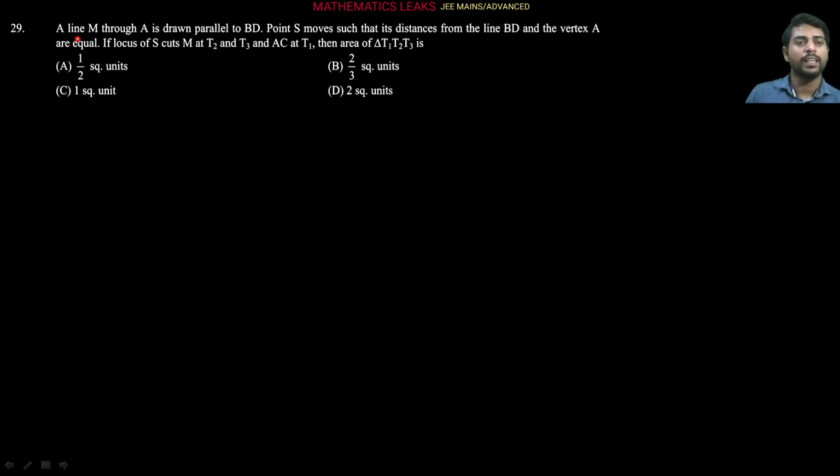Next question is, a line M through A is drawn parallel to BD. Point S moves such that its distance from the line BD and the vertex A are equal. If locus of S cuts M at T2 and T3 and AC at T1, then the area of triangle T1, T2, T3. Let's solve it.